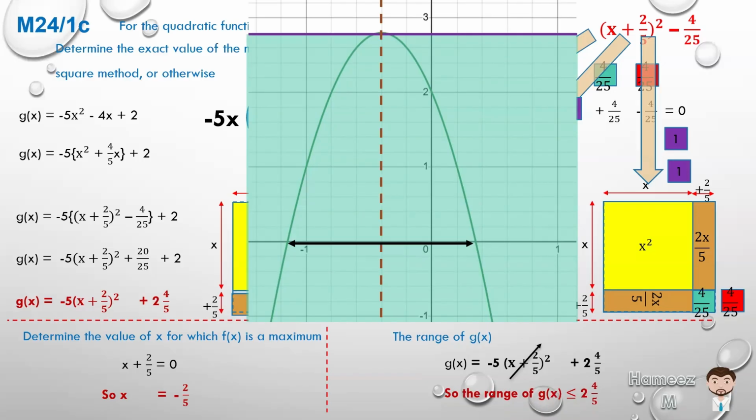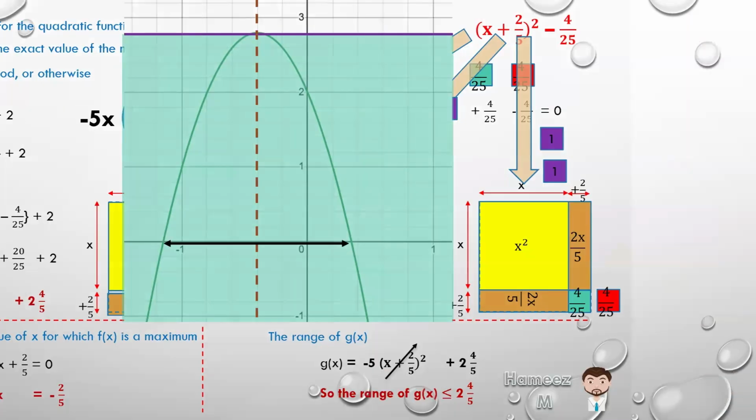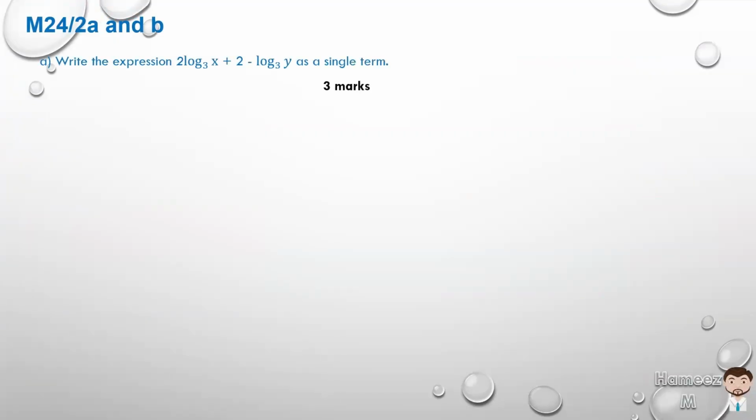Okay, we finished number 1, which was worth 15 marks. Let's now move on to number 2, which is still in section 1, still under the areas of algebra and a host of other topics. So number 2, part A, this is specifically the area of surds, indices, and logarithms.